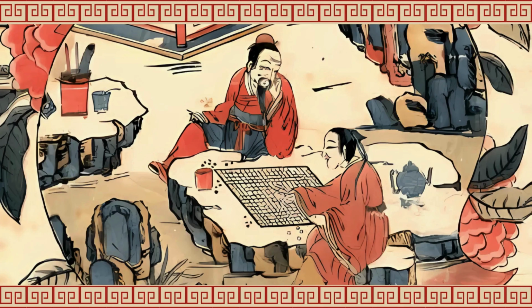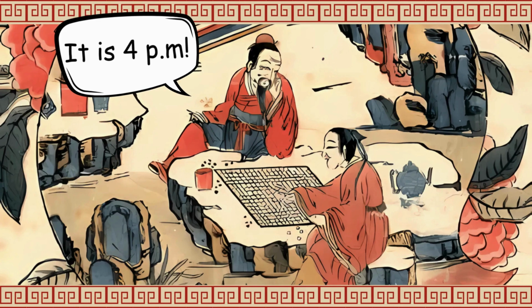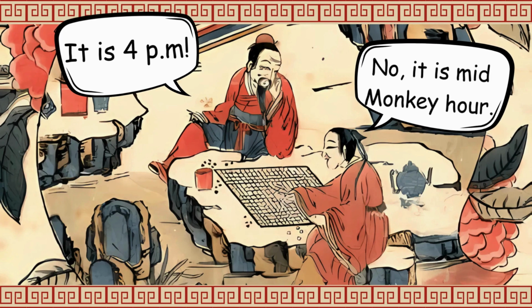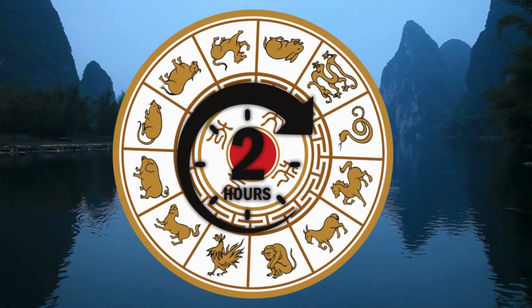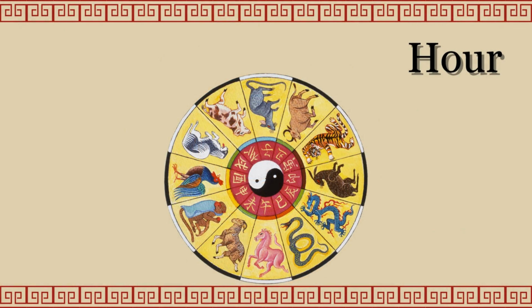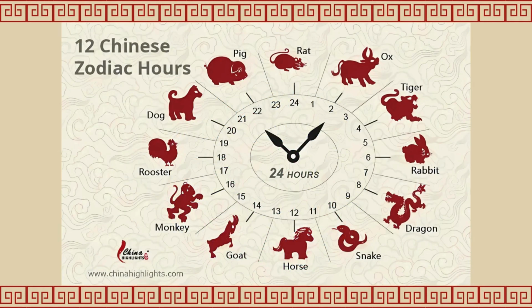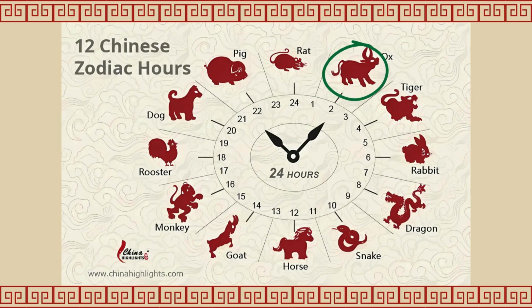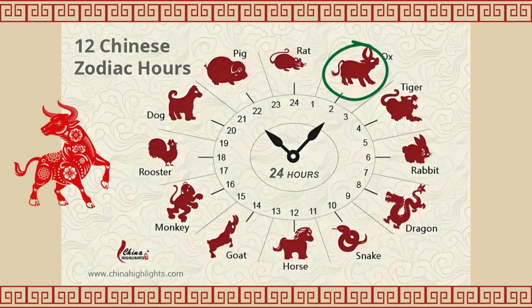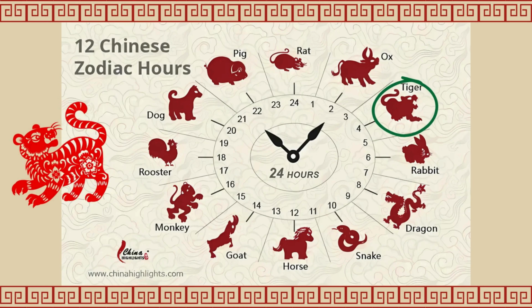The ancient Chinese didn't say it is 4 p.m. They say it is the middle of the monkey hour. Every day, each animal has a 2-hour time slot of its own. A new day starts with the rat time slot, or rat hour. That is from 11 p.m. to 0:59 a.m. Next, it will be the ox hour, which starts from 1 a.m. to 2:59 a.m. And then the tiger hour will continue.